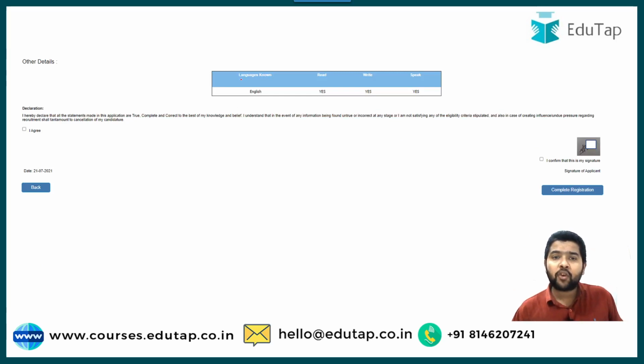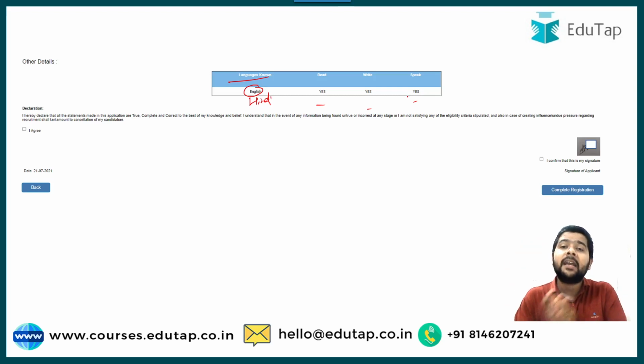Okay, and as we move on to the bottom, the entire details will be there, and at the bottommost, the last option of language known will appear. Like I have highlighted only English. If I had highlighted Hindi, it would have added Hindi as well. Yes, yes, yes, or whatever your fluency is, you need to mark it accordingly. So all the details, again I would like to repeat, all the details that have been filled in all the previous steps will be highlighted here.